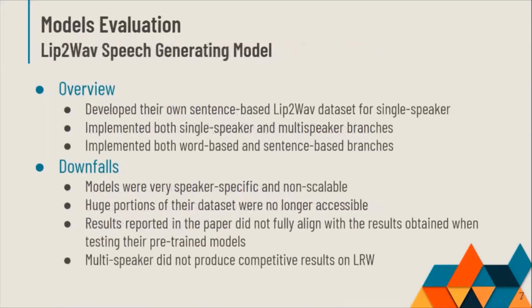Next, we looked at the lip-to-wave model, which implemented a sentence-based single-speaker branch, which was trained on their lip-to-wave dataset, as well as a word-based multi-speaker branch, which was trained on LRW. The main advantage of this implementation was their sequence-to-sequence level approach, which enabled the model to learn an implicit speech-level language model that supposedly helps disambiguate homophones, which are words that make the same lip movements but produce different sounds.